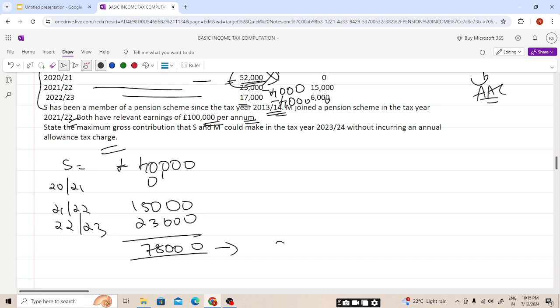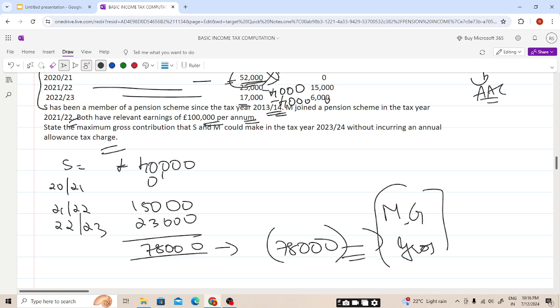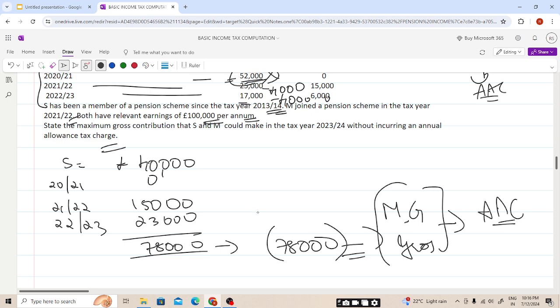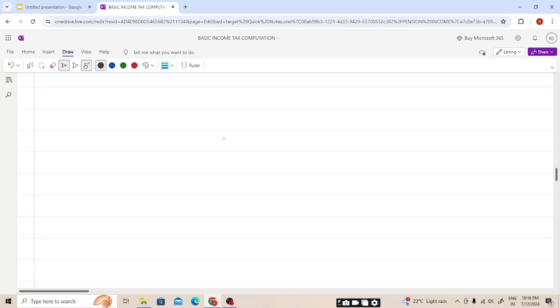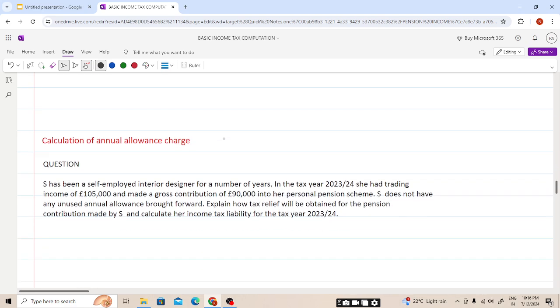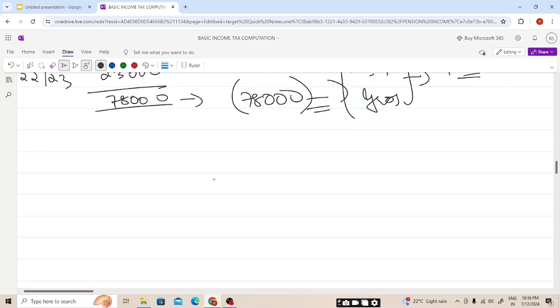If an individual contributes 78,000 into the pension scheme, then this is the maximum gross contribution so that there will be no annual allowance charge. I hope this is clear, students.